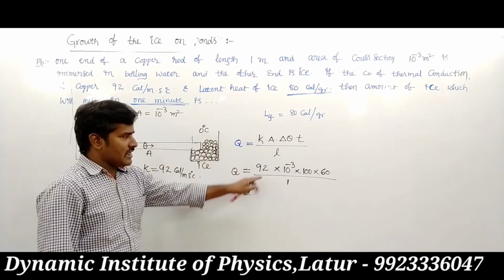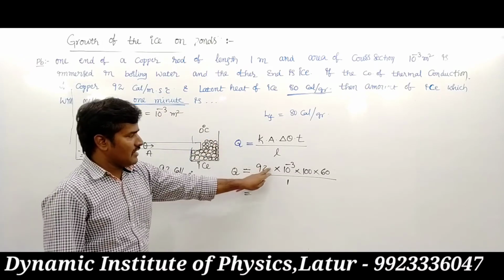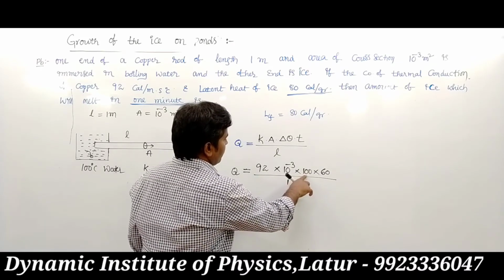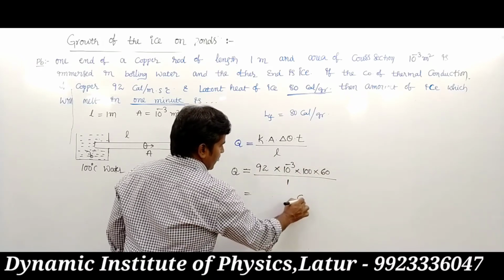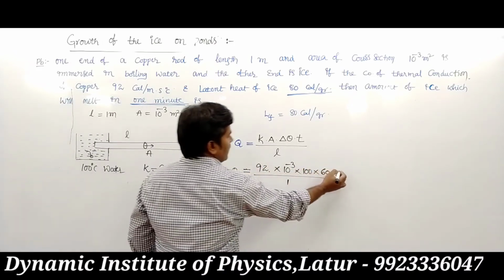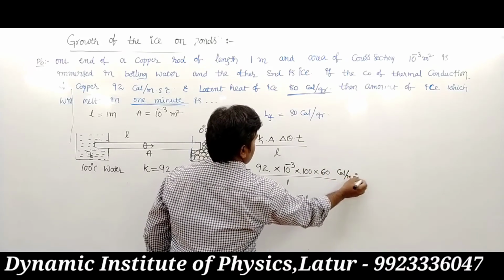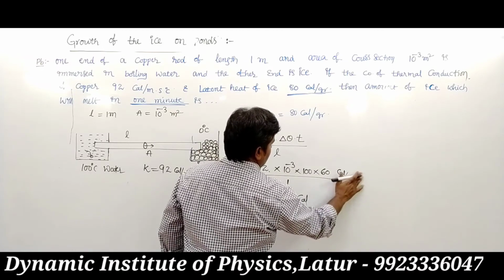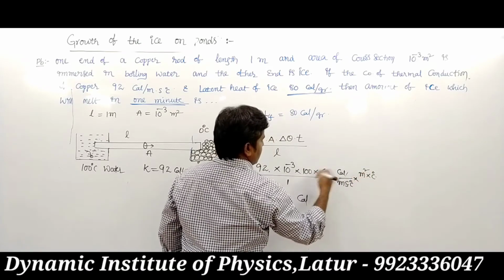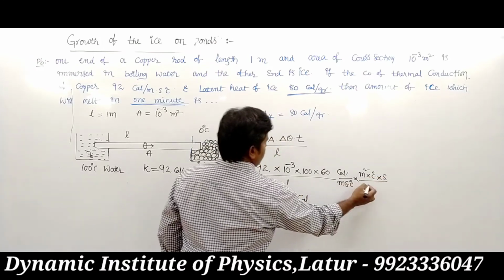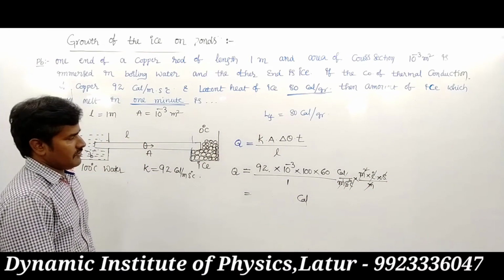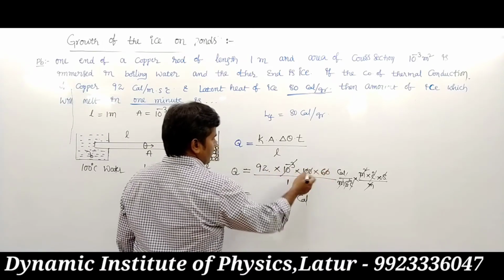Now the units: K is calorie per meter second degree Celsius, multiplied by area in meter square, by the temperature difference in degree Celsius, and by time in seconds. So meter cancels, degree Celsius cancels, second cancels, and the result is in calorie. The 10 power minus 3 is cancelled.